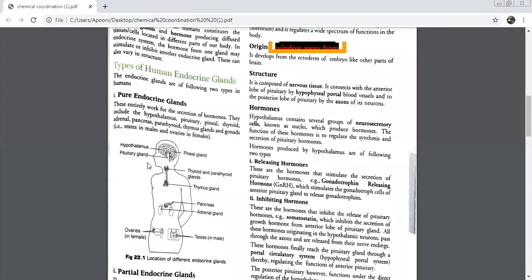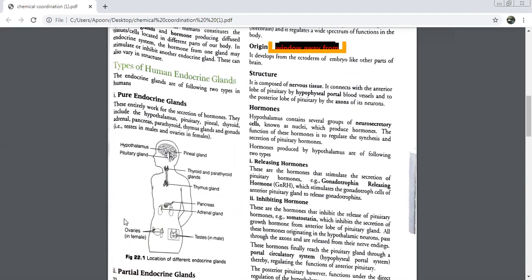Now we'll come to the third part over here. In the upper part, the throat, what glands did we have? Thyroid, parathyroid. Let's go down to the lower part. What gland was this? Thymus gland. Then in the center of the body again we had two. Pancreas and adrenal gland. Okay, let's talk about the sex glands. In females it is ovaries. And in males it is testes.